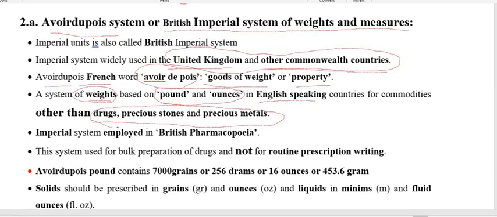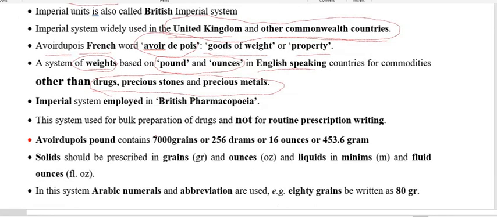That means particularly while writing the prescription, we are not using the Avoirdupois system of weight and measure. On the contrary, we use the metric system in prescription writing.